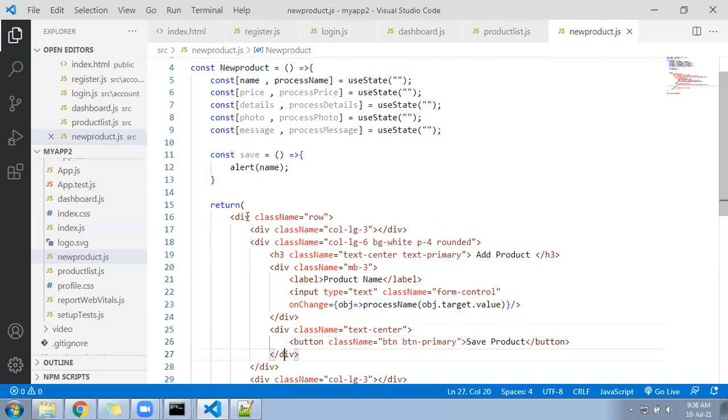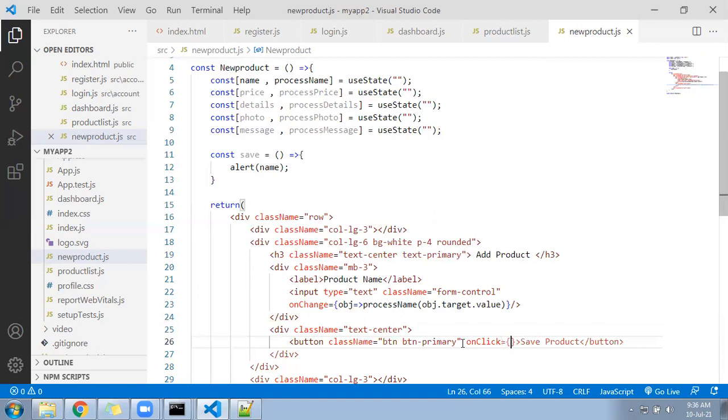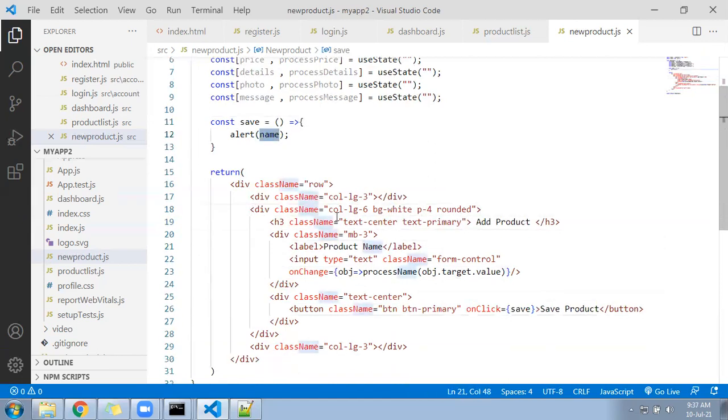So let's do till here, and on button click we will call the function called save. So when we click on the save button, whichever value you have typed under the text box should come as an alert. If that is coming, then we are on the track.